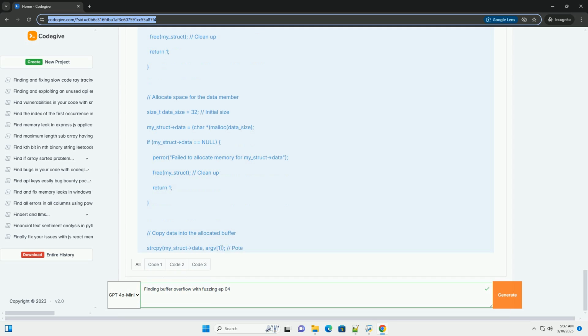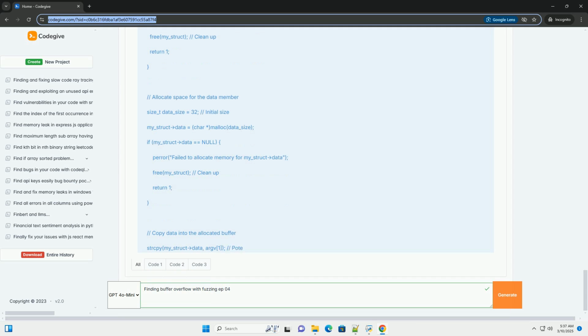Example 4, heap overflow, more complex. Vulnerability: the strcpy to my_struct->data is a heap buffer overflow. If the input string argv[1] is larger than the initially allocated data_size, strcpy will write beyond the allocated memory on the heap, potentially corrupting adjacent heap structures.